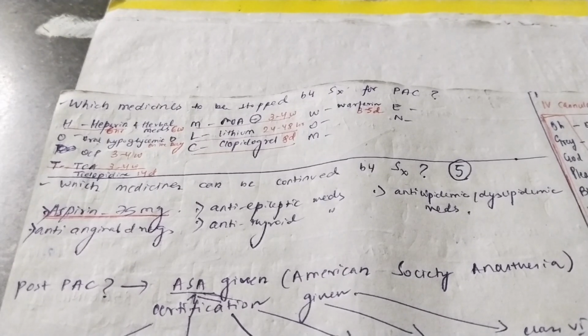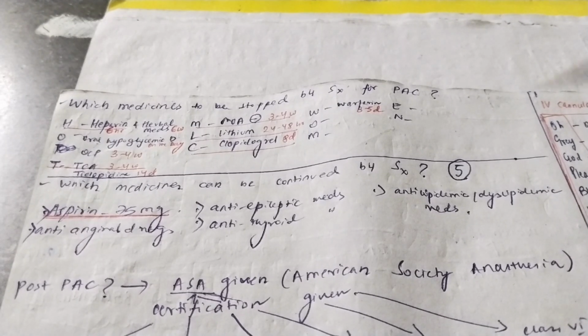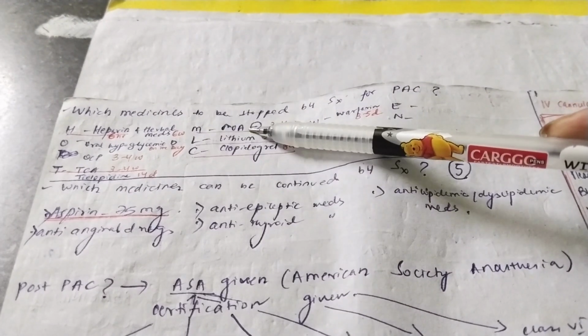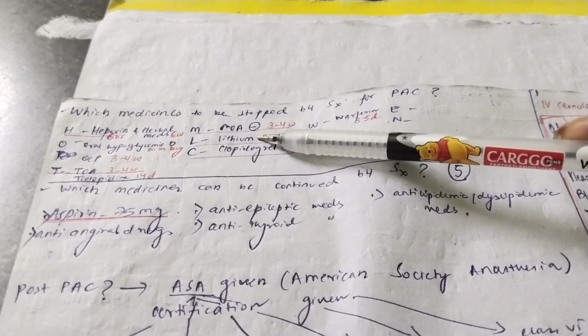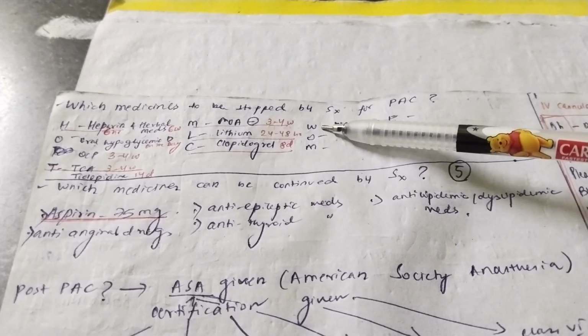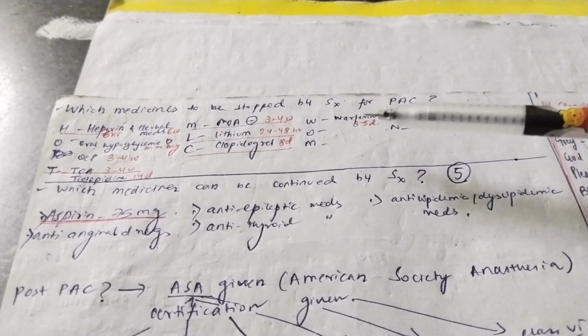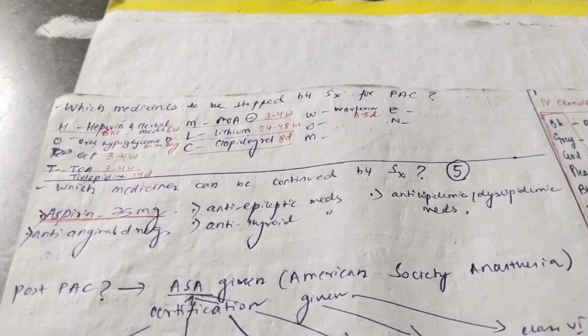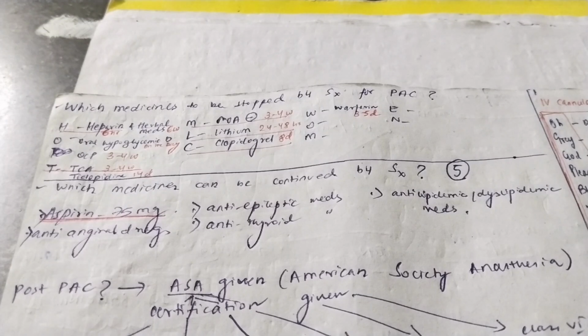Okay. From O you have oral hypoglycemic agents. From T you have tricyclic antidepressants and ticlopidine. From M you have monoamine oxidase inhibitors. L, lithium. C, clopidogrel. W, warfarin. O, OCPs. Okay. Now you also have to know the time interval, or the time up to which you can take these medicines, but after this period of time you cannot take the medicine before surgery for PAC.